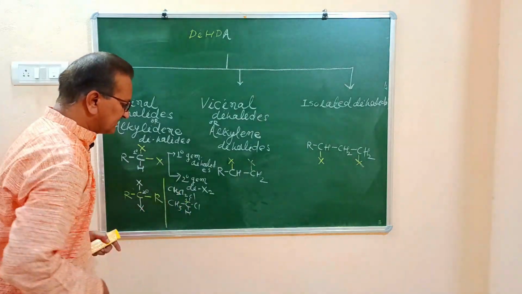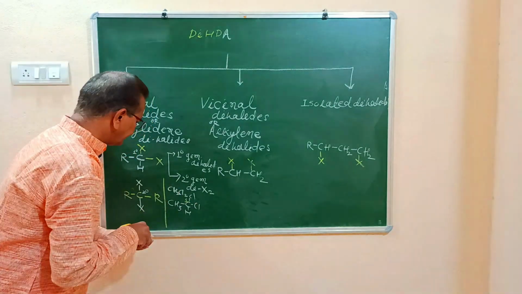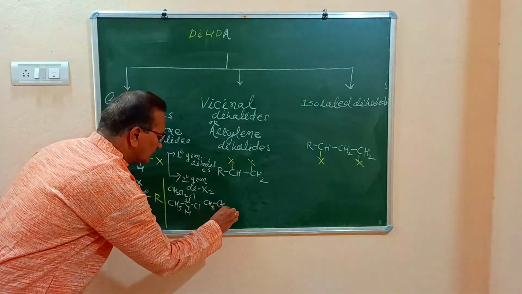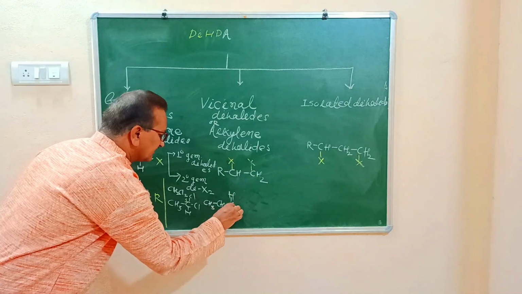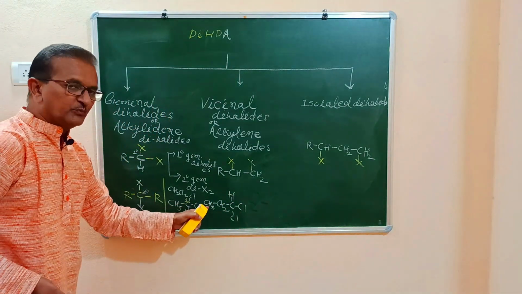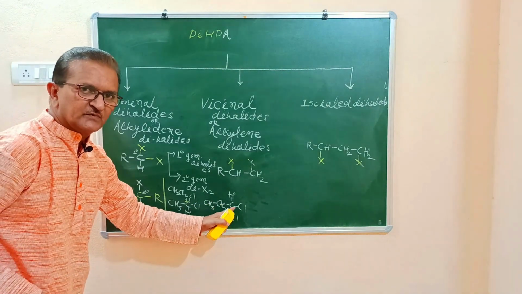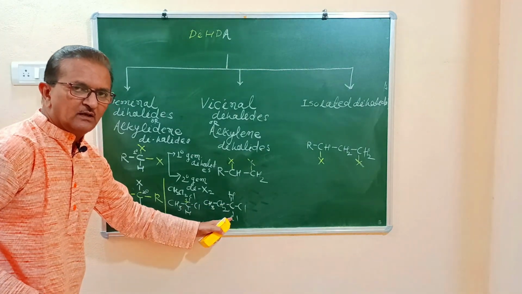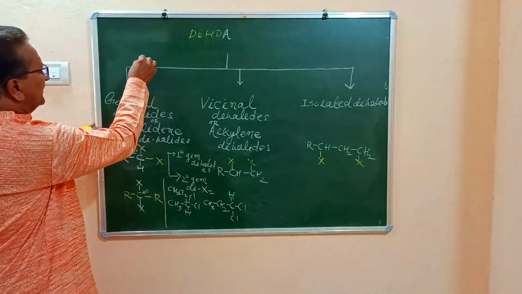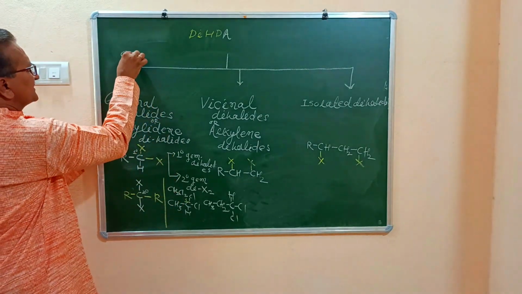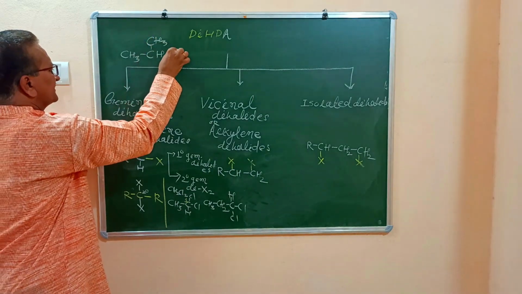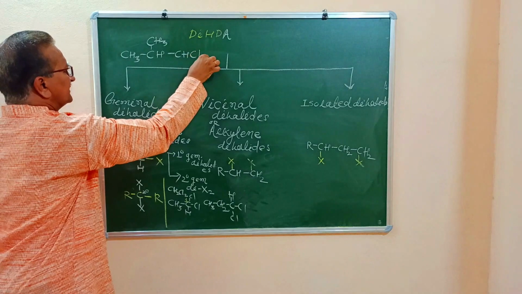We can write a number of examples like this: CH3-CH2-CH-Cl-Cl. This is called n-propylidene dichloride or 1,1-dichloropropane. Isobutylidene dibromide I will write here: CH3-CH(branch CH3)-CHCl2.